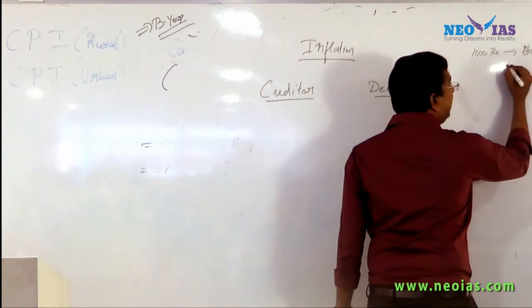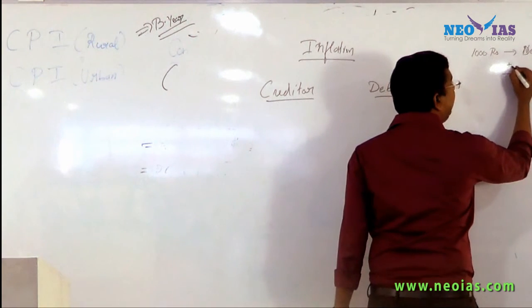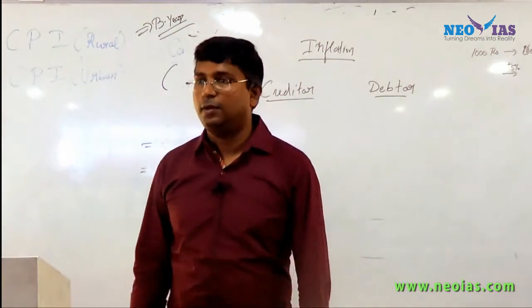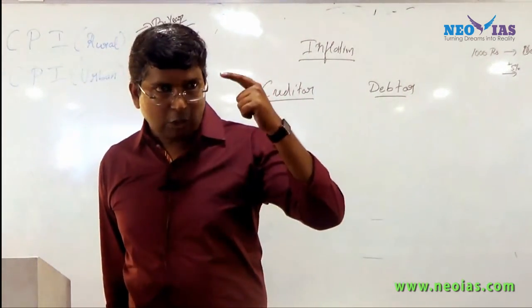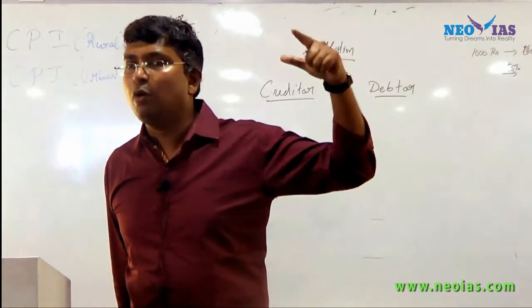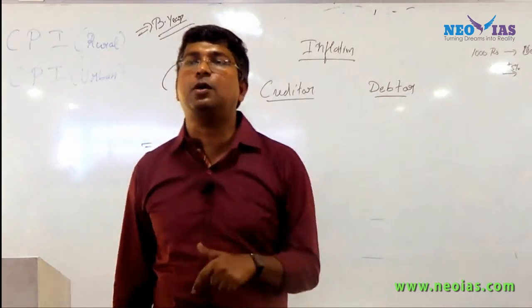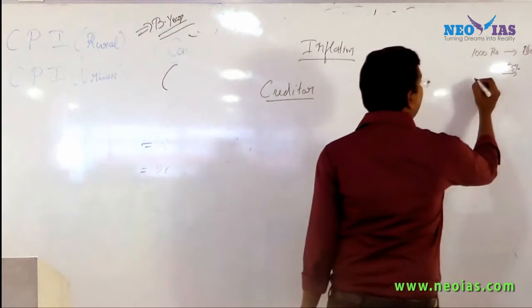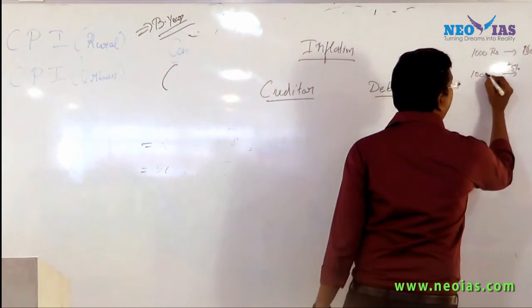In 1 year, we had an inflation of 5%. So 1,000 rupees from the same month last year, what is the exact value of the same 1,000 now? It is now 1,005 rupees.